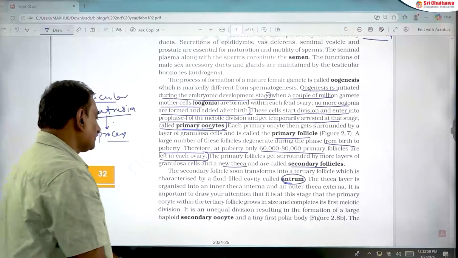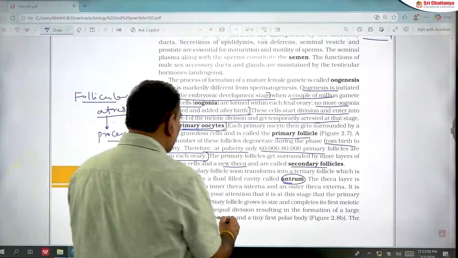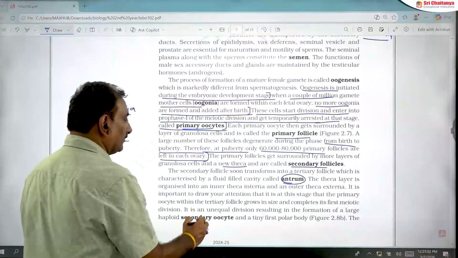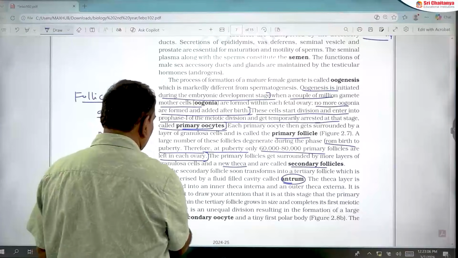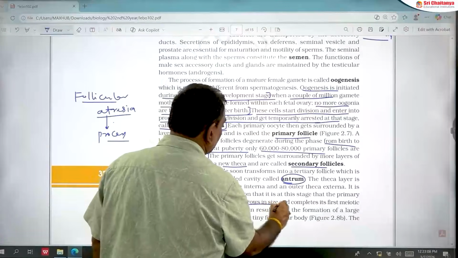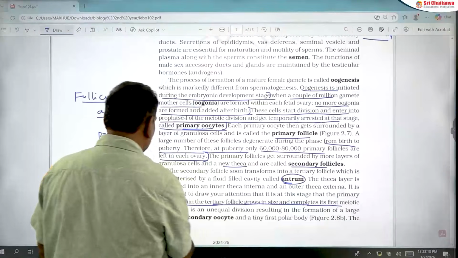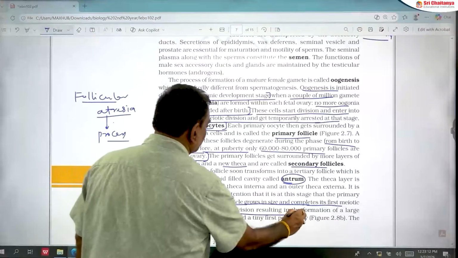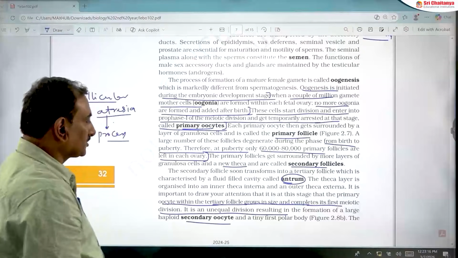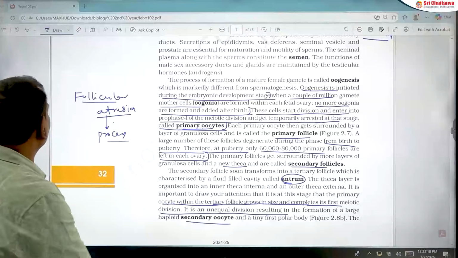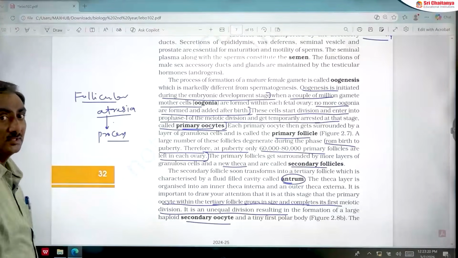So the primary oocyte is present in the tertiary follicle. The primary oocyte within the tertiary follicle completes meiosis 1 and forms a large secondary oocyte and a small first polar body. That is an important point. That also you should remember.